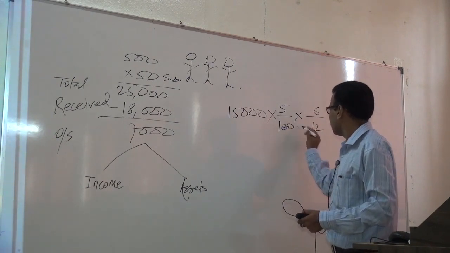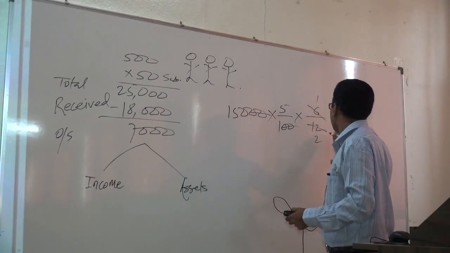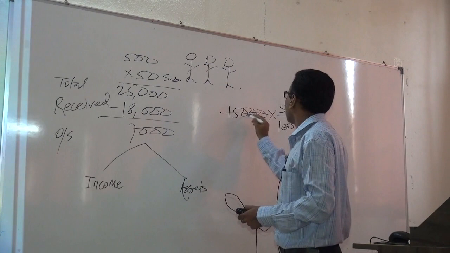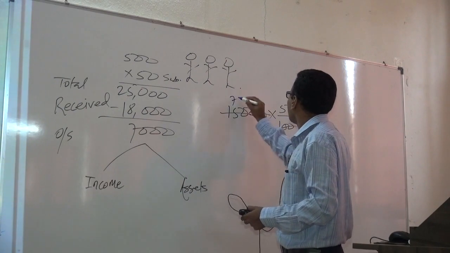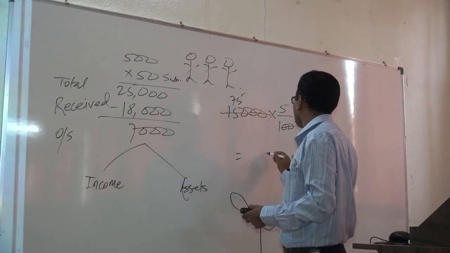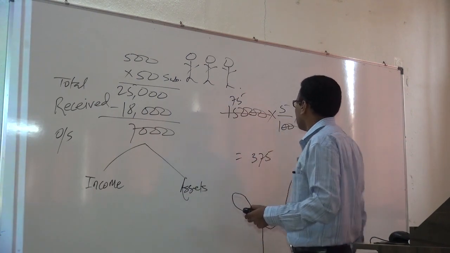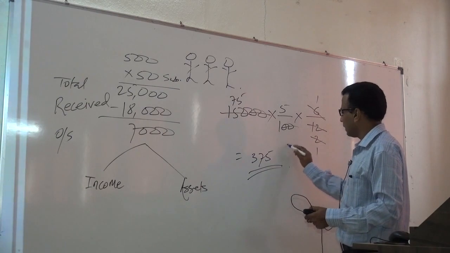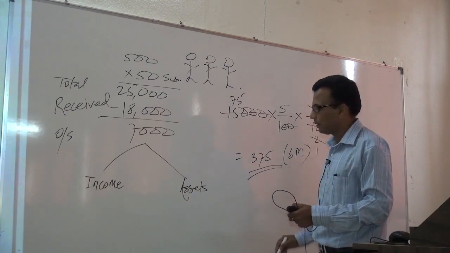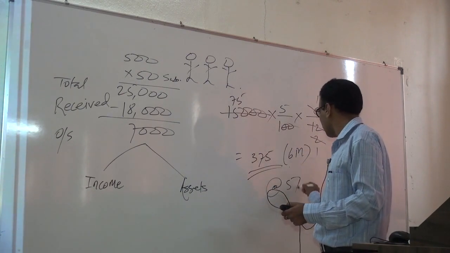Therefore, this is the 6 months interest we have earned on our investment at the rate 5% per annum.